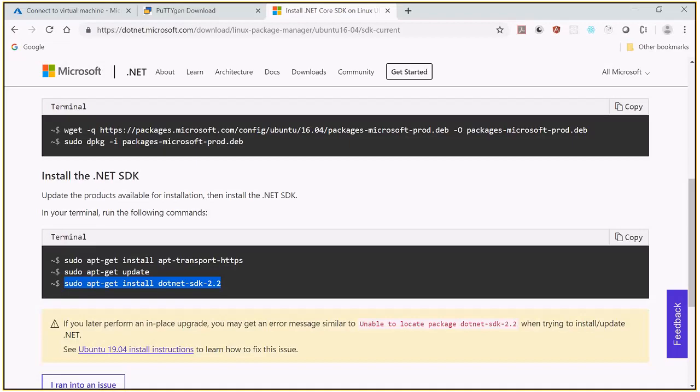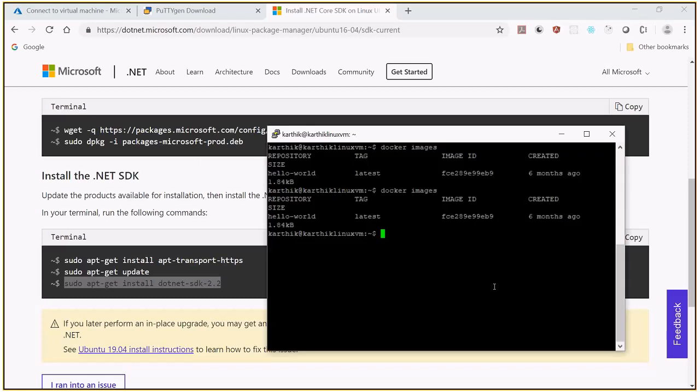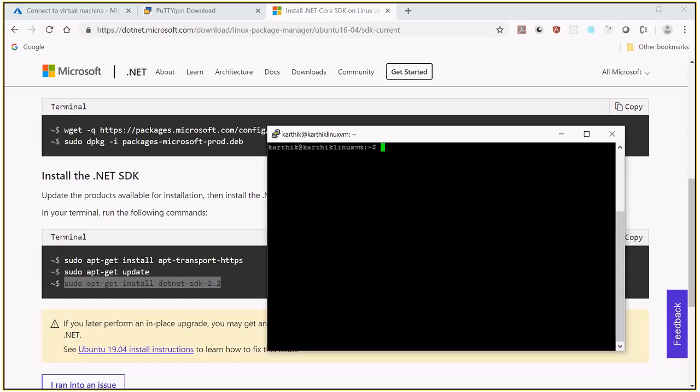As of now, I think we have installed with the .NET SDK. So let me just clear the screen. So we have the Ubuntu with .NET SDK, right? Now I'm trying to check whether the .NET is successfully installed or not. Whether .NET Core is working or not. We can just type dotnet. The same command works for Windows also. In Windows, if you are going to work with .NET Core, the same commands will work. So I'm just typing dotnet version. Look at this. It says that 2.2 has been installed.